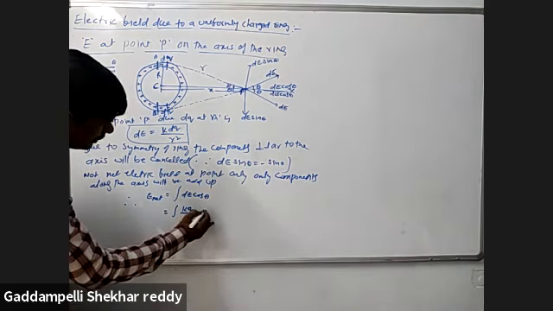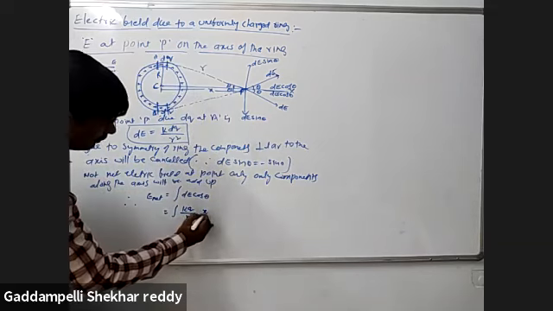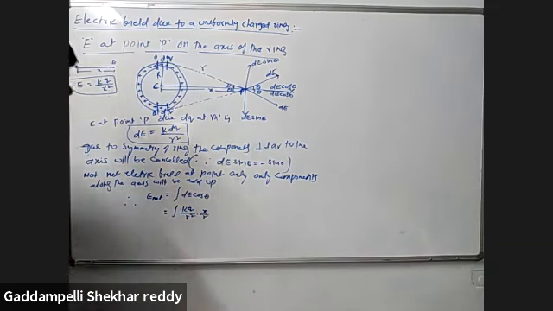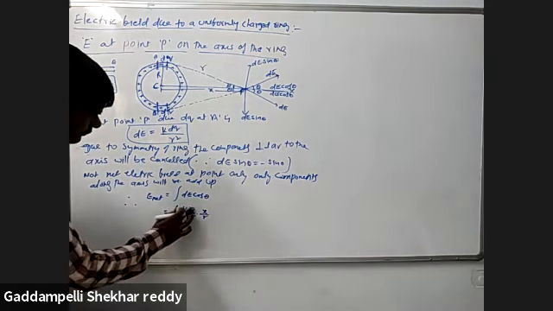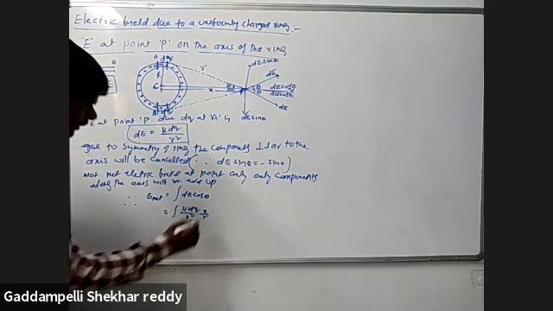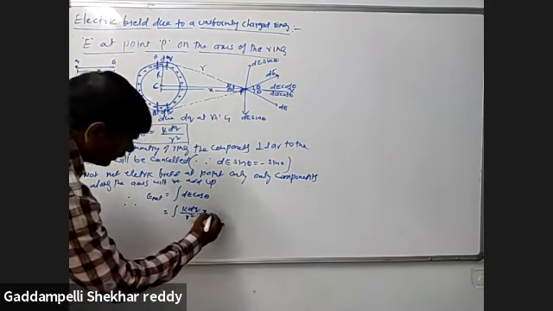Adjacent side by hypotenuse. Adjacent side means x, hypotenuse means r. Okay, they cancel. So that is equal to how much?